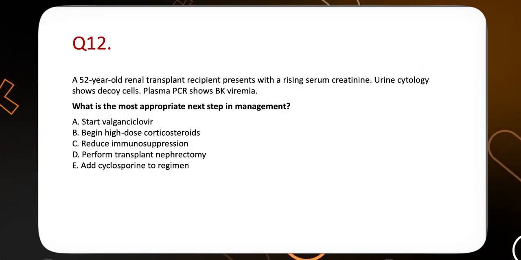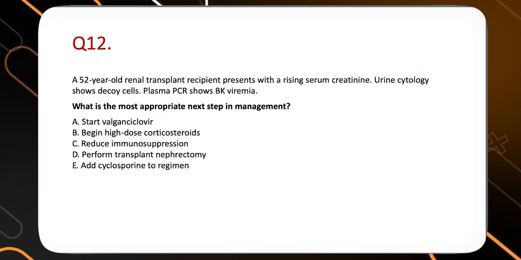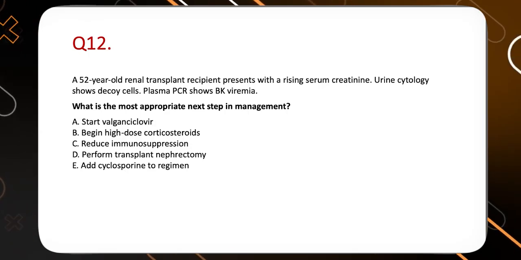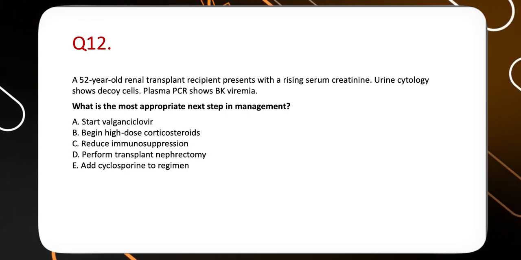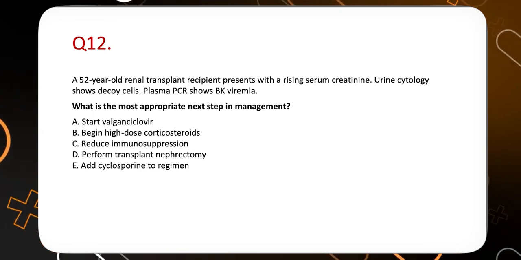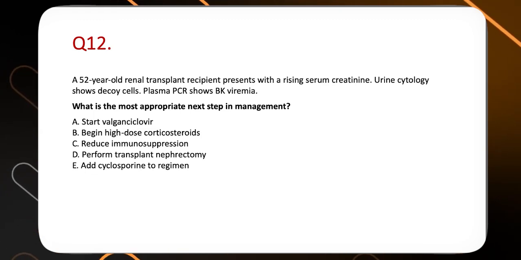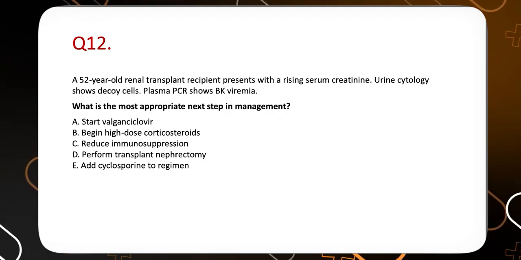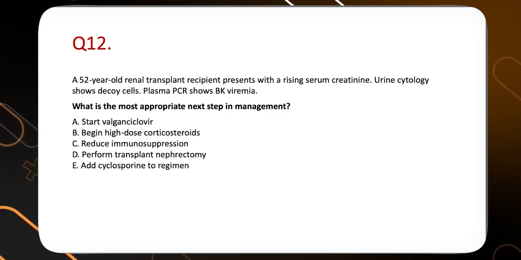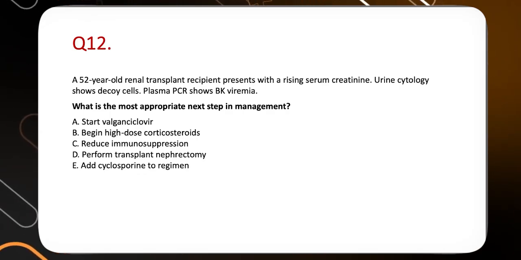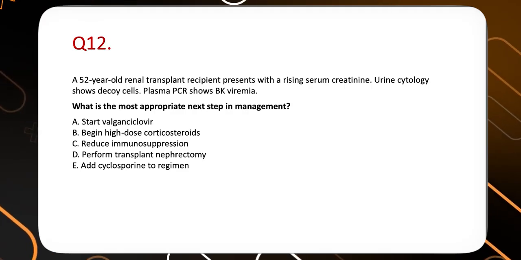BK virus infection is one of the leading causes of graft dysfunction in the post-transplant setting, apart from rejection. So, what is the most appropriate step? Is the graft dysfunction because of this BK virus, or is it because of rejection? That is the crux over here. So what do we need to do? We need to give valganciclovir, or begin a high dose steroid, or reduce immunosuppression, or perform the transplant nephrectomy, or add cyclosporin to this regimen.